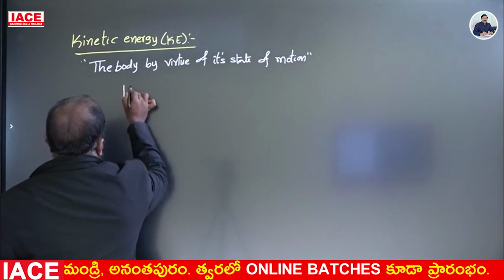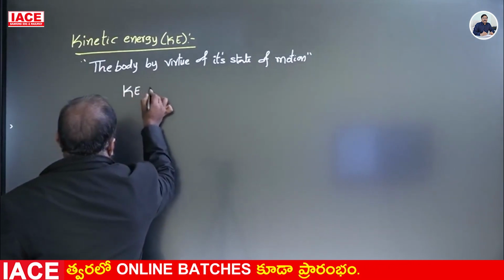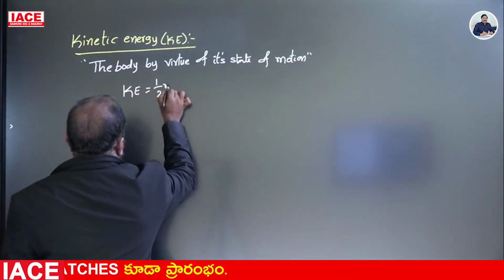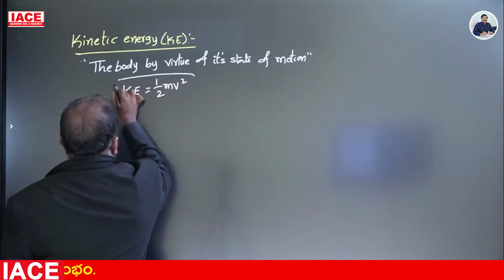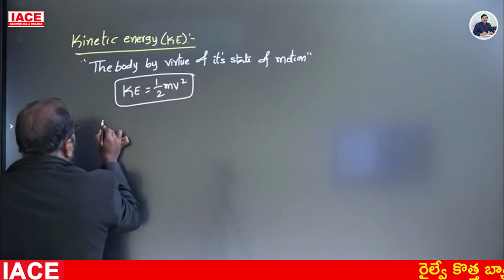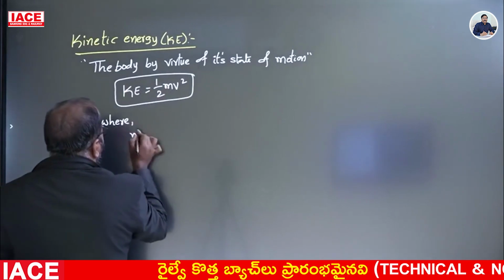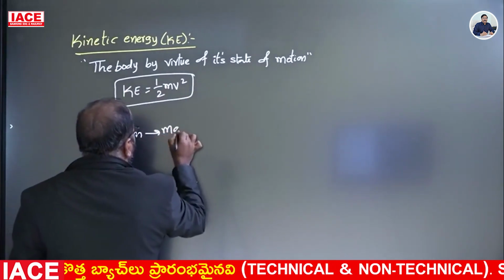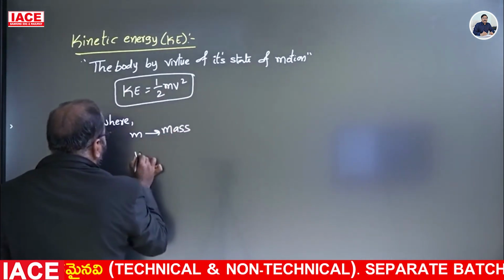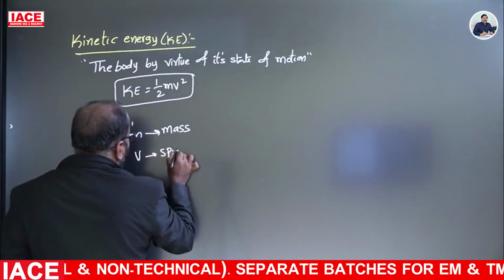Kinetic energy KE is equal to half mv square, where m is the mass of the body, v is the speed of the body.